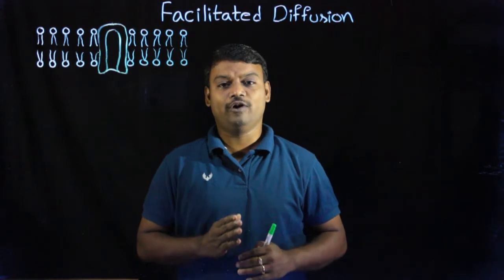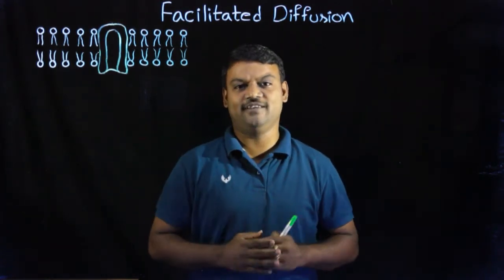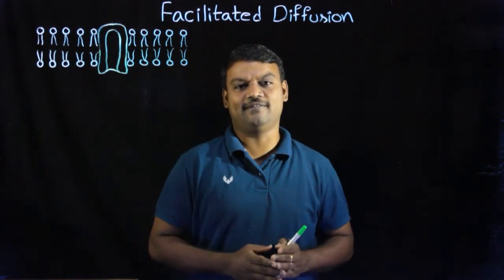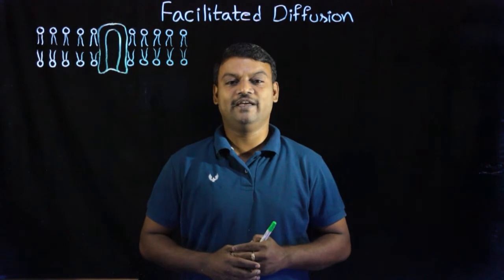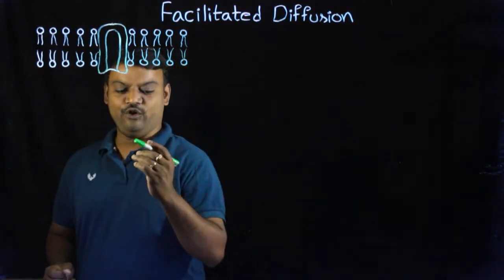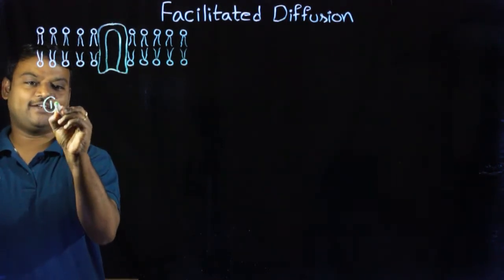But at the time of their movement, especially the size of the substances and their solubility in lipids, these two factors affect their transportation. So in facilitated diffusion, the movement of substances depends on two factors.